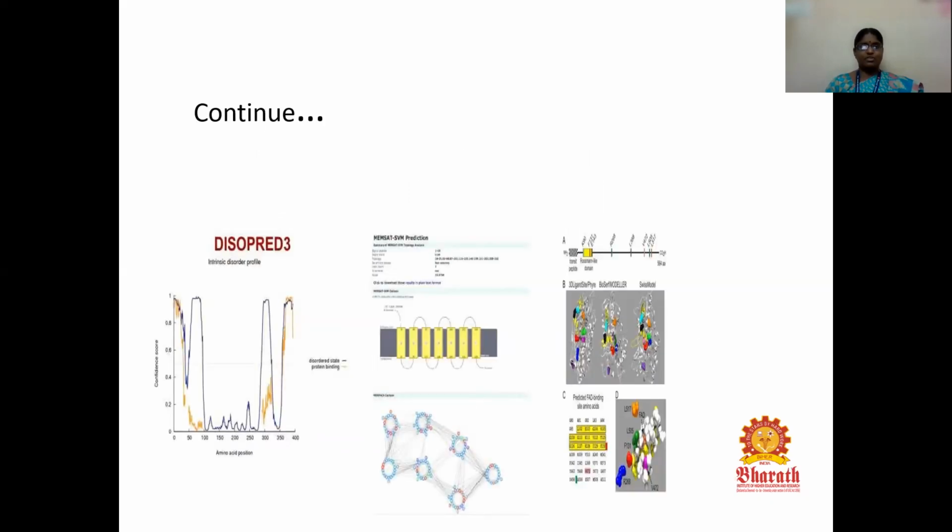This diagram shows the Swiss PDB viewer, where we can view the 3D structure of various proteins by using MEMSAT-SVM prediction and also DISOPRED 3.